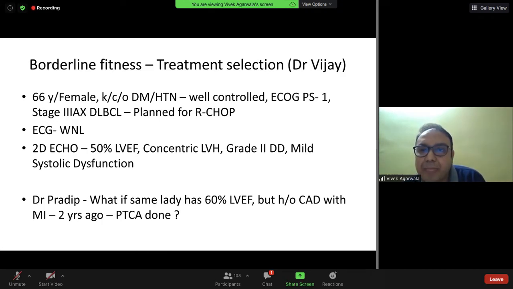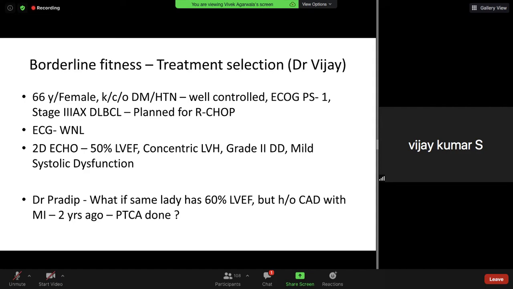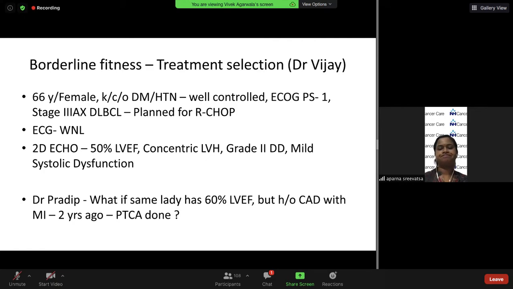What do you feel? See, this particular disease is a curative malignancy. You wouldn't want to compromise on dose, more importantly. So you wouldn't change the regimen. You would definitely put your oncologist on board. And more importantly, in such scenarios, the whole worry is your adriamycin here. So you would want to keep a close watch on the 2D echo. Probably I would monitor once in 2 cycles.